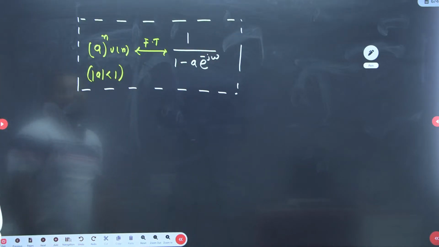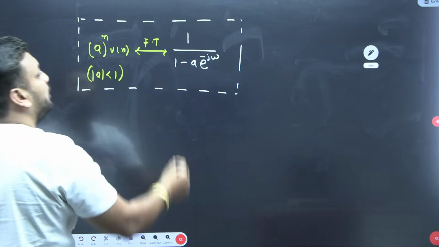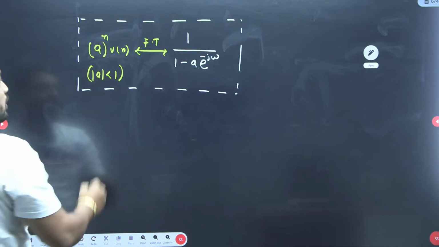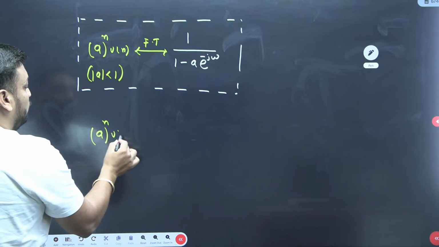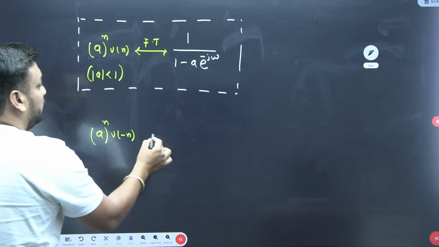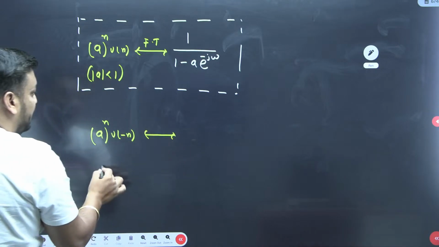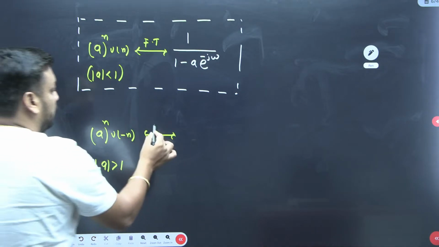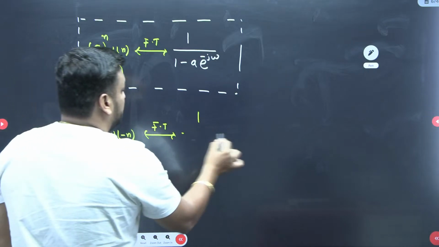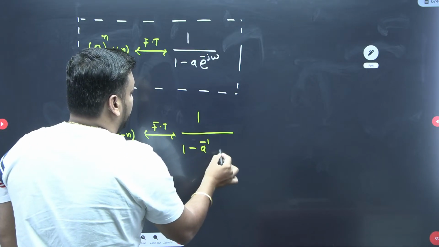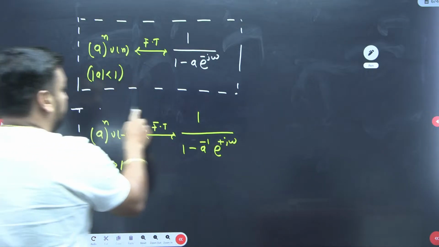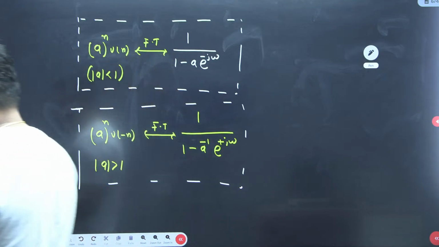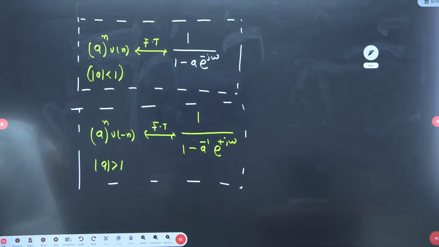a to the power n u[n] is nothing but 1 upon 1 minus a e to the power minus j omega. And similarly we have discussed, guys, a to the power n u[minus n]. I hope you remember this. In this case the condition is mod of a should be greater than 1, and the Fourier transform is 1 upon 1 minus a inverse e to the power plus j omega. If you have attended the last class, I hope you must remember this.